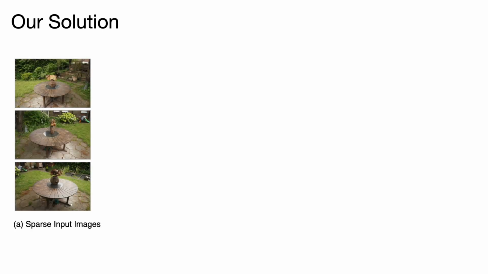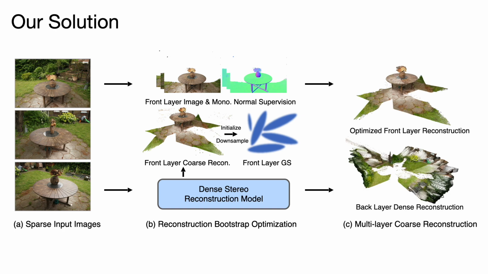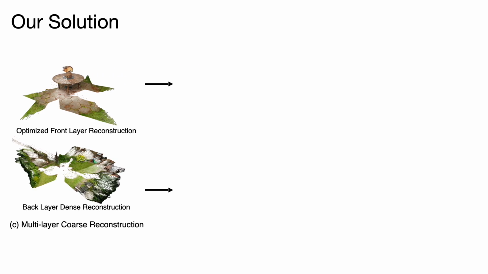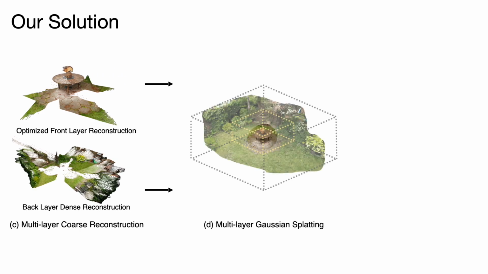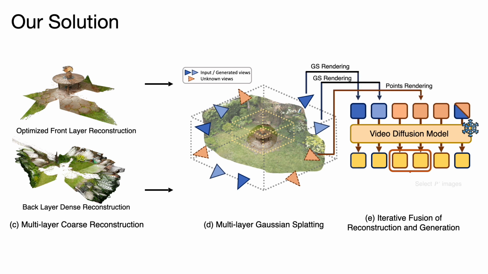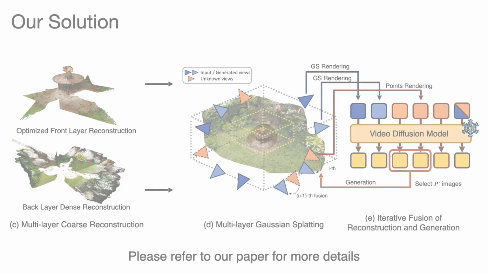Specifically, given the sparse input images, we decompose the scene into a front layer and a back layer, and use the dense stereo reconstruction model and bootstrap optimization to get the optimized dense point cloud of the front layer and back layer. Then, we build the layered Gaussian representation upon the optimized point clouds and exploit the diffusion model to iteratively take consistent rendering conditions as input and generate novel views to regularize the reconstruction. Please refer to our paper for more details.